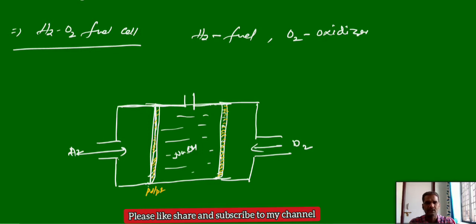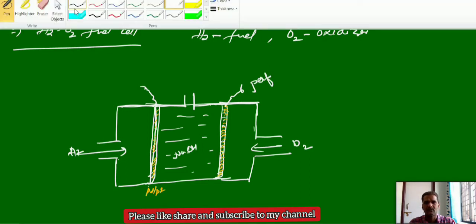This is overall the construction. These are connected to the anode and cathode, and these are perforated or porous material.